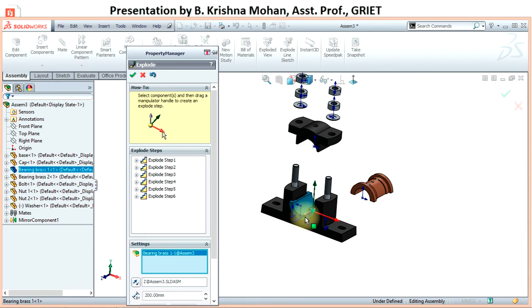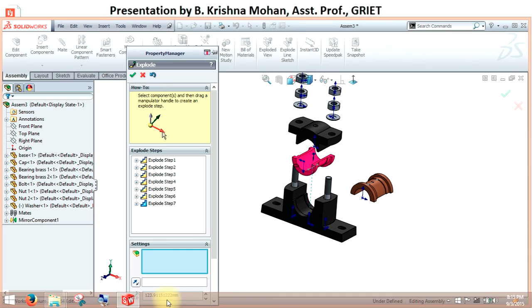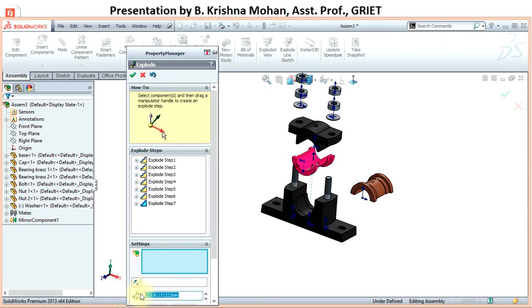So pick the second brass, move say 100 mm along Y, and 200 along X.